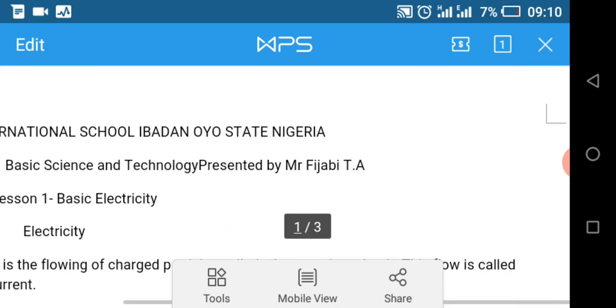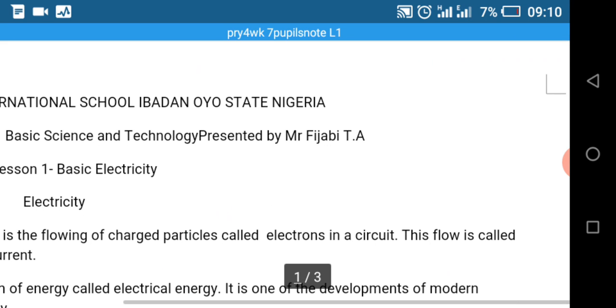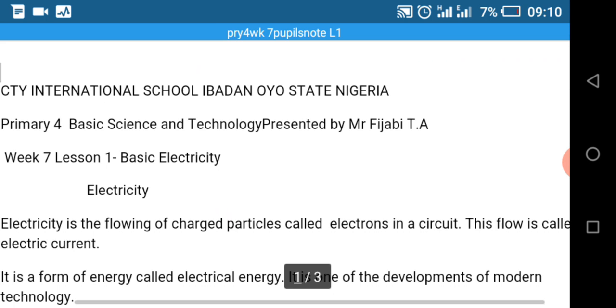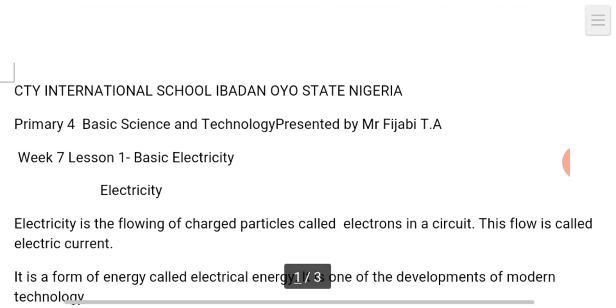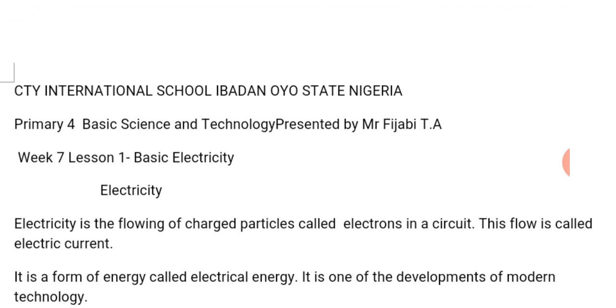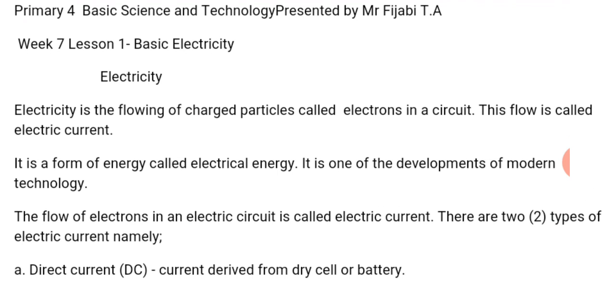So don't forget, today we have discussed electricity. Electricity is the flowing of charged particles called electrons in a circuit. This flow is called electric current. Then we also moved on to the types of current.